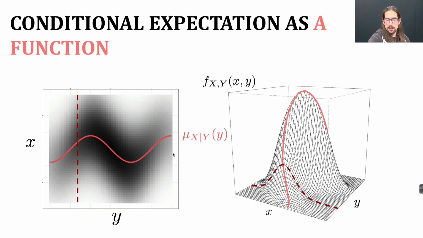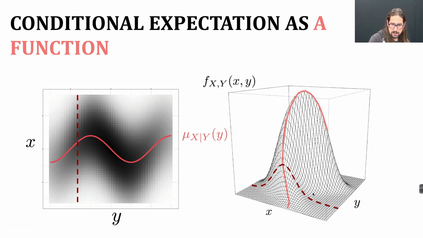Another way of looking at this is from the top down onto this density. The darker regions indicate areas where there's higher density, where more people in our population have values of x and y in those regions. What I'm showing you is that if I slice at a particular value of y and look at x, I ask, what is the mean value of x?